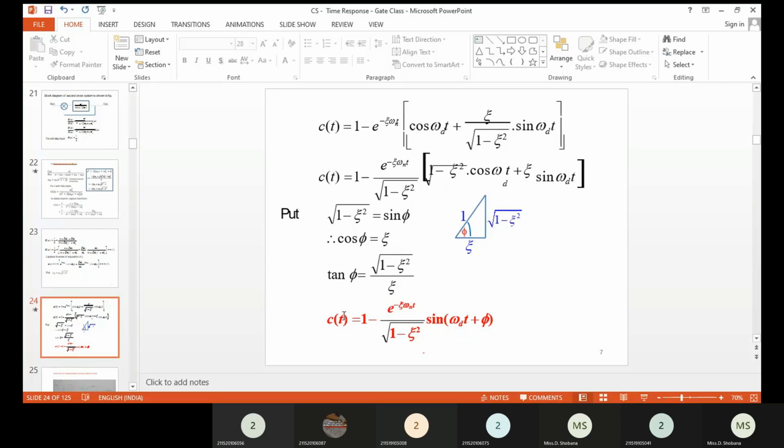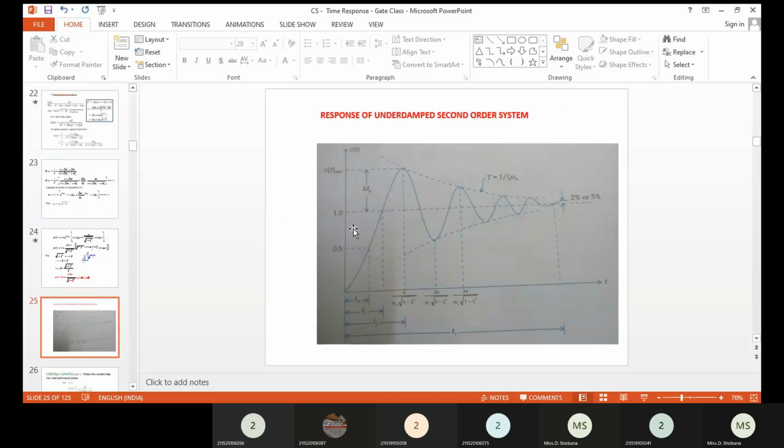Okay, so this is your final response for the underdamped case of the second order system. Here c of t is equal to 0 initially at t equal to 0. It starts, and the response rises exponentially with a sinusoidal nature. Then when t tends to infinity, it settles at the final steady value with allowable tolerance. So this is the response for the second order system.